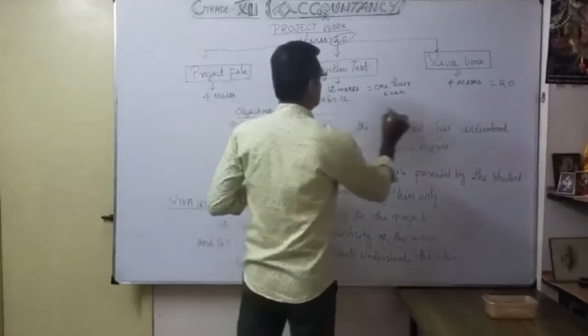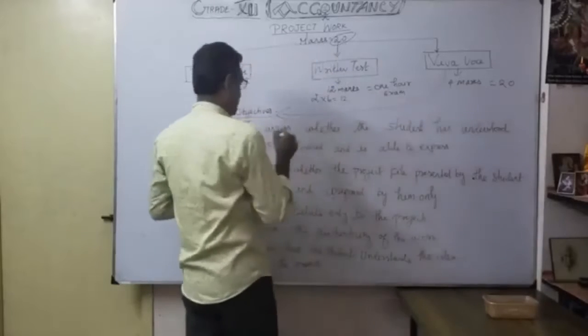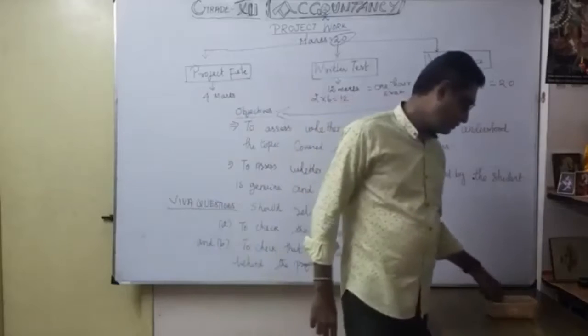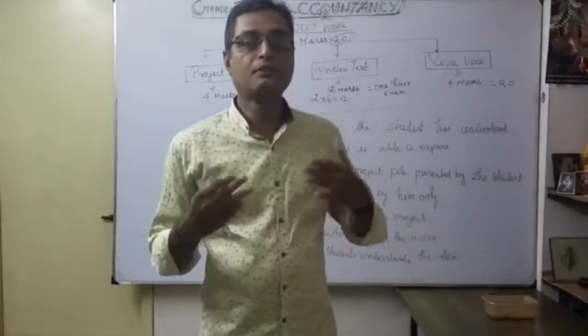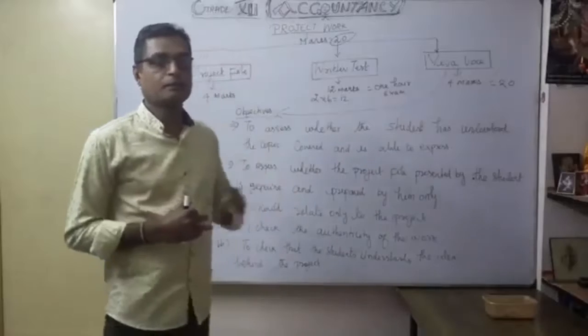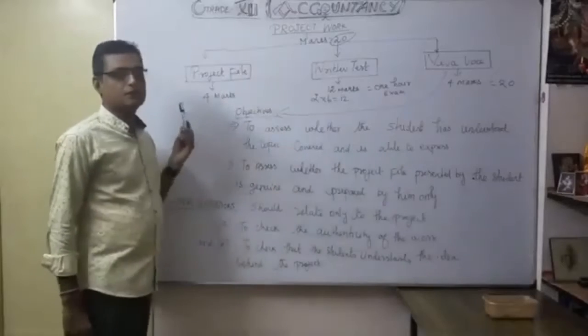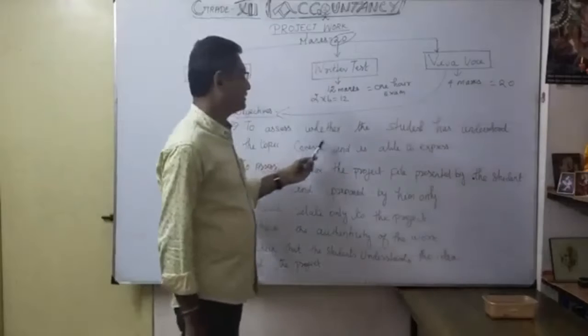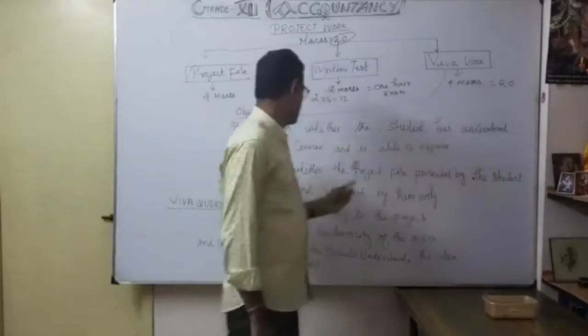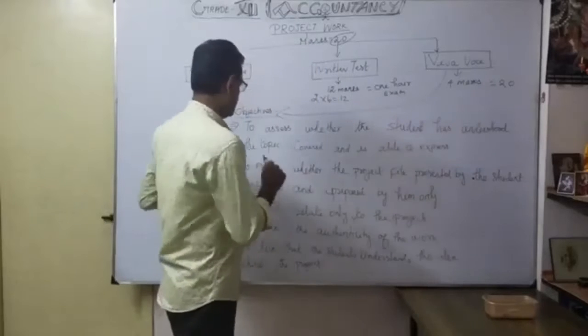That's very important, the objectives of Viva. So what is the reason behind the Viva? That means the external examiner interacts with you. So how will they ask you questions? See, the first objective of Viva is to assess whether the student has understood the topic covered.